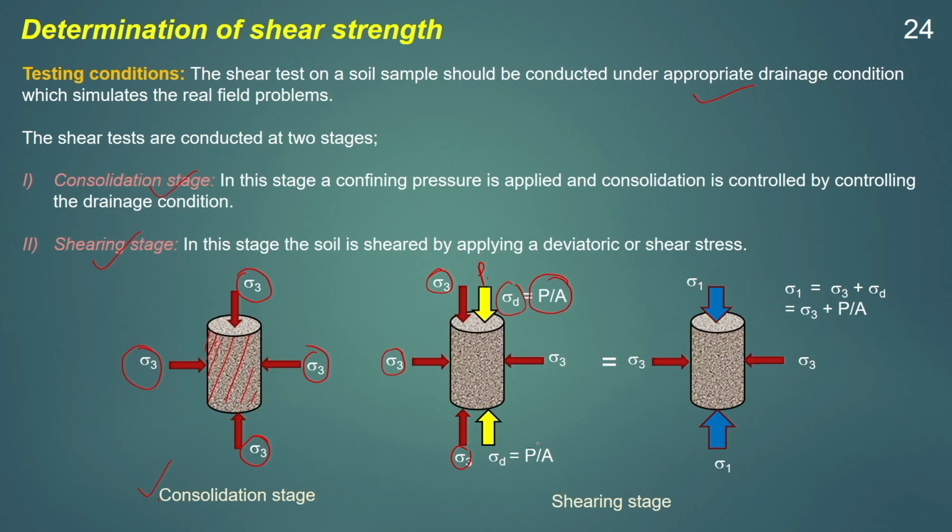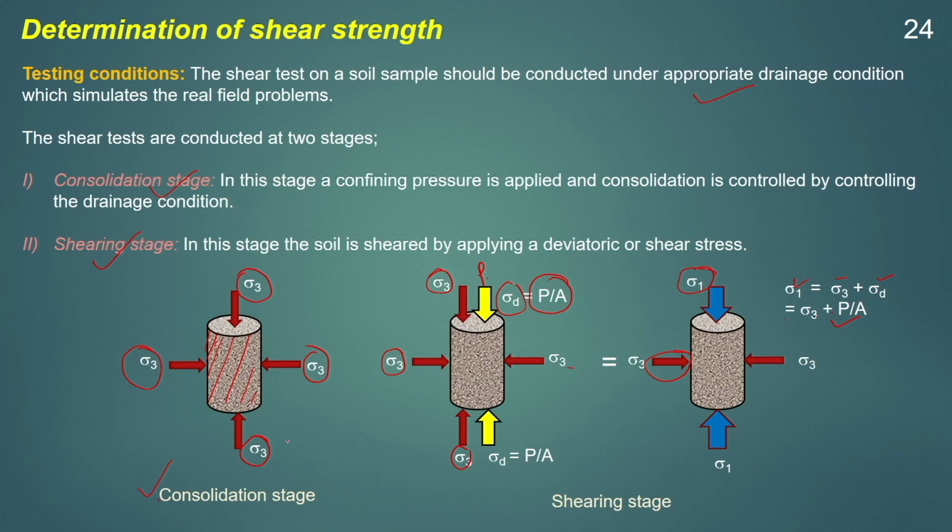Here sigma 3 will be the minor principal stress, and sigma 1 will be the major principal stress, which equals sigma 3 plus sigma d, or sigma 3 plus P by A.